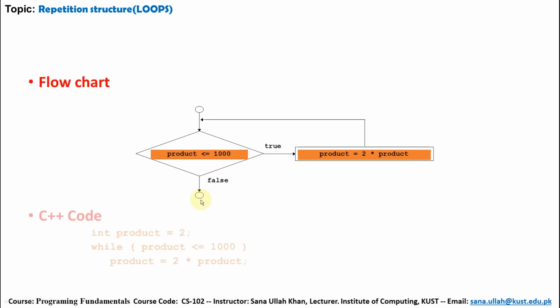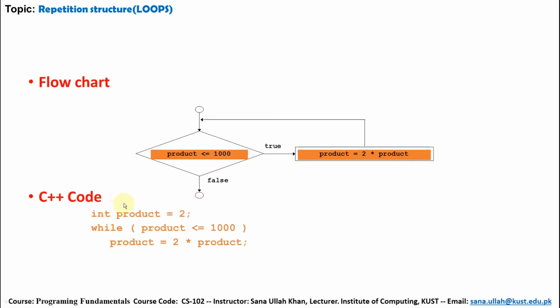So the C++ code of this will be: int product. Int is the data type, product is the variable whose initial value is 2. While the condition product less than or equal to 1000 holds, product equals 2 multiplied by product, and the result is assigned to product. So here, product value 2 is less than or equal to 1000, the condition is true.